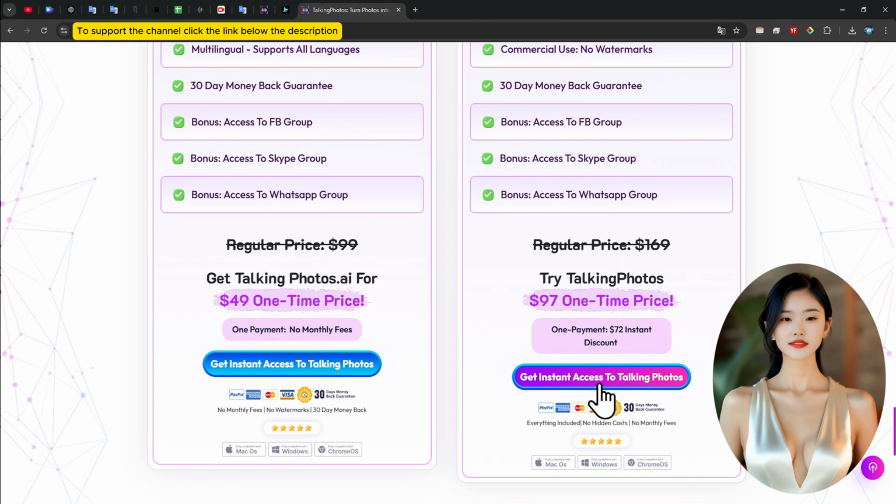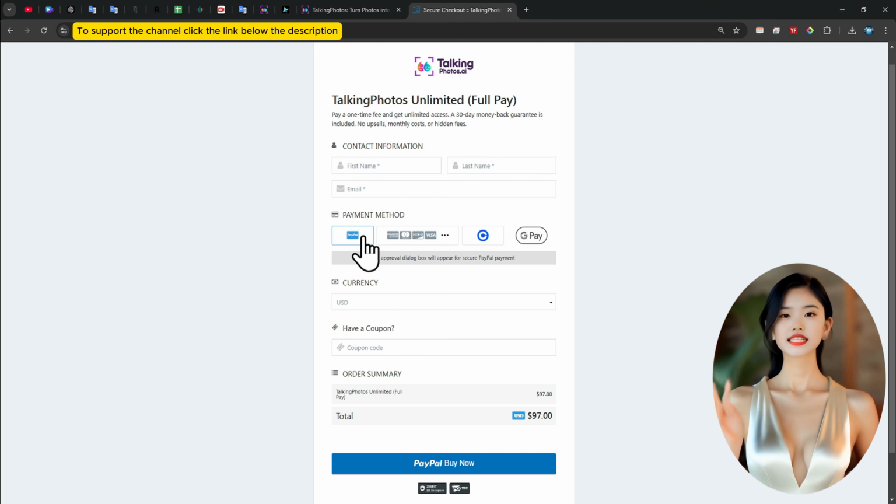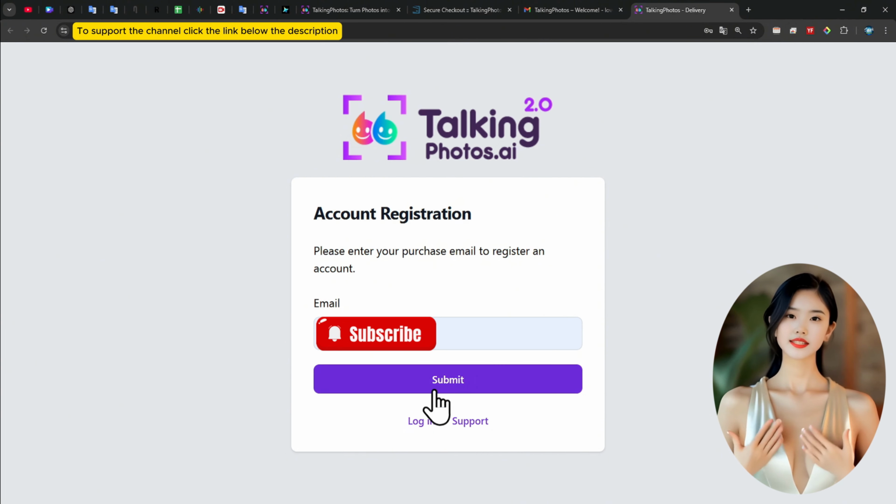Complete the payment using a compatible account. Enter a valid email address to receive your registration link and instructions. After payment, check your email for activation details and create your account.